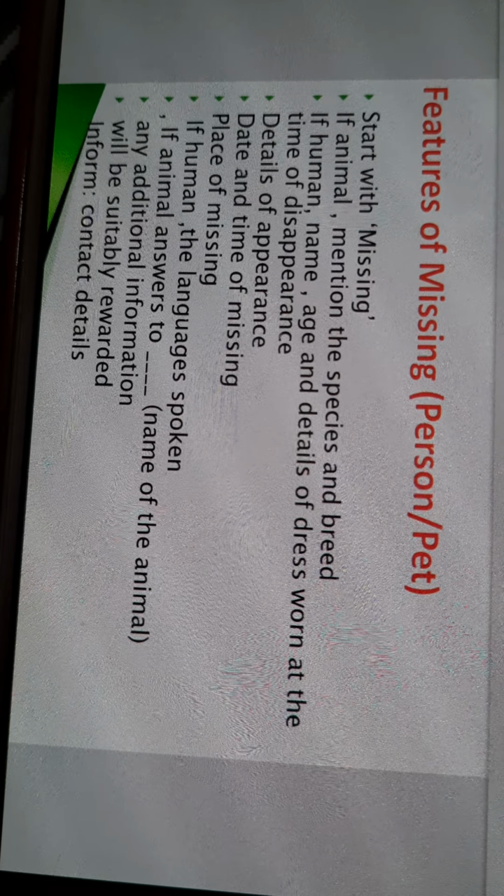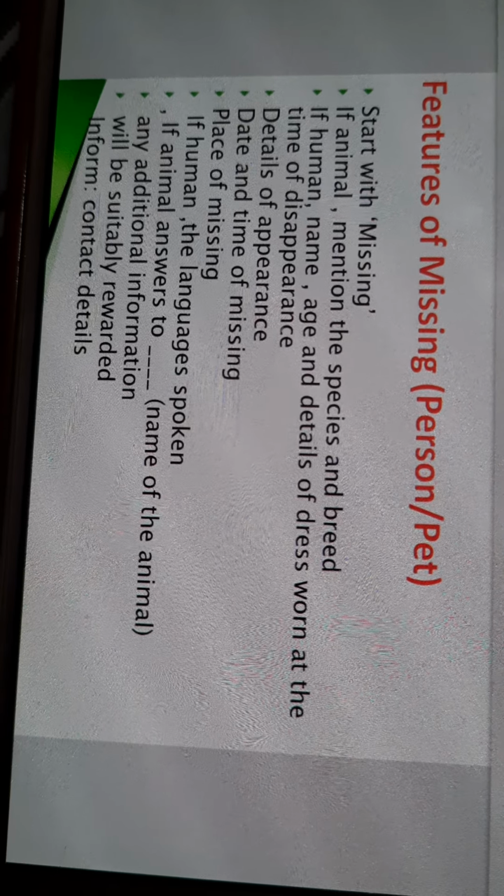If human, the languages spoken. In the case of a person, we will mention the languages spoken by the person. The person speaks which languages? Suppose he is a speaker of Hindi. He speaks English also. He speaks Tamil. So all the languages spoken by him or her we will mention.